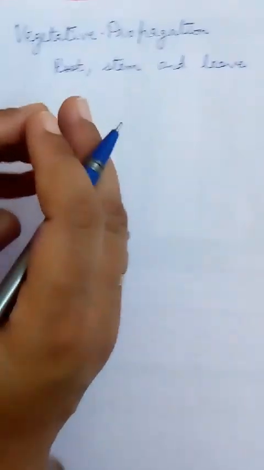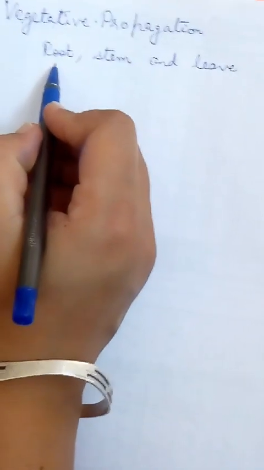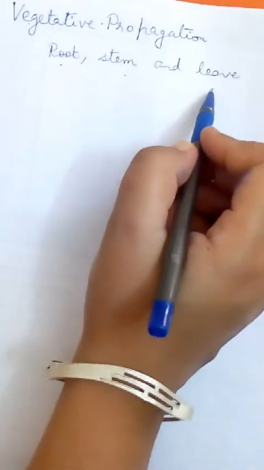I told you the new plant grows from seed. Yes, it grows, but there are few plants which can be grown with the help of roots, the help of stem, and with the help of leaves.